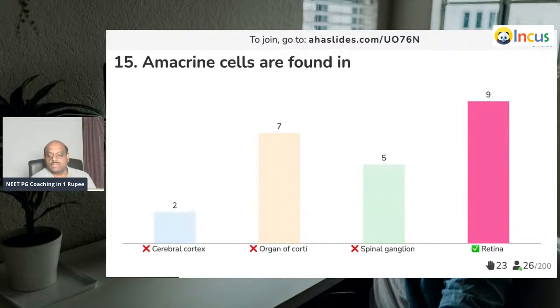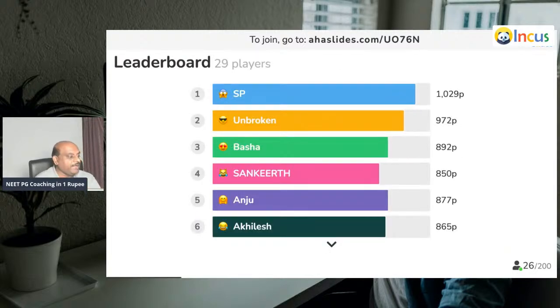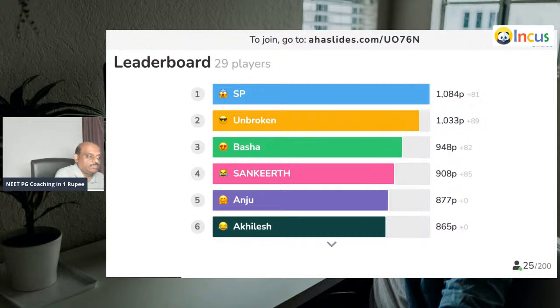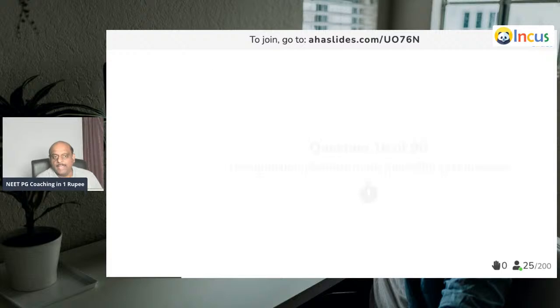Amacrine cells are typically found in the retina, is what you need to basically remember. And one of the important functions of the amacrine cells is typically they create the functional subunits which are the receptive fields for many ganglion cells. That's what you need to remember. And they contribute to the vertical communication within the retinal layers. That is the function of the amacrine cells.